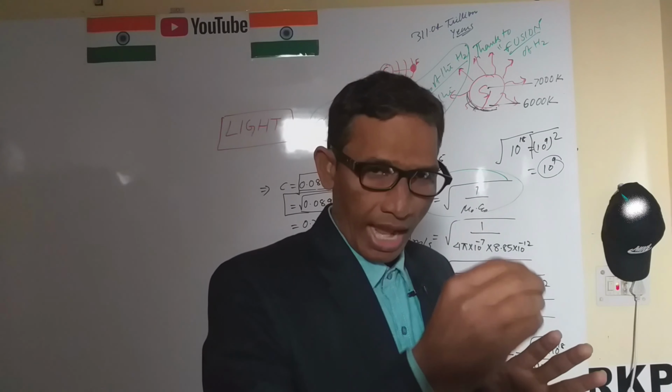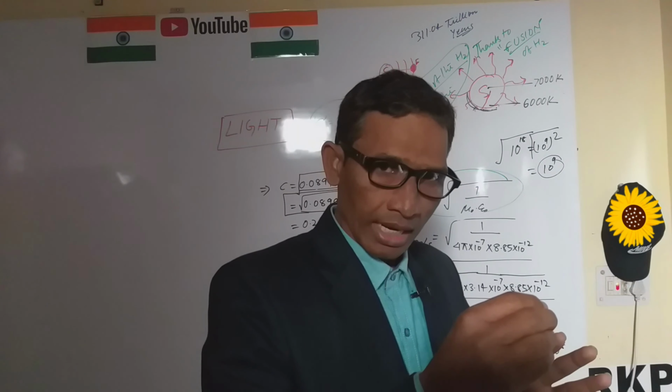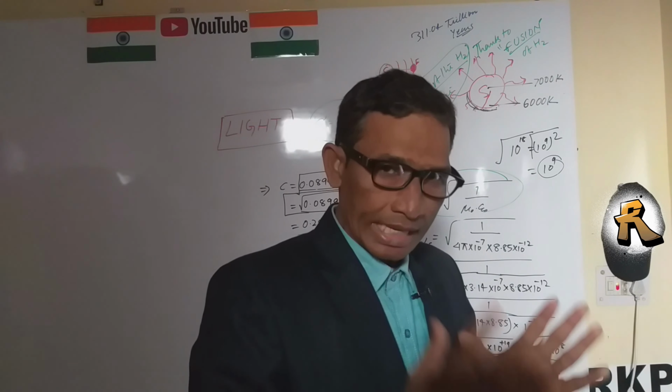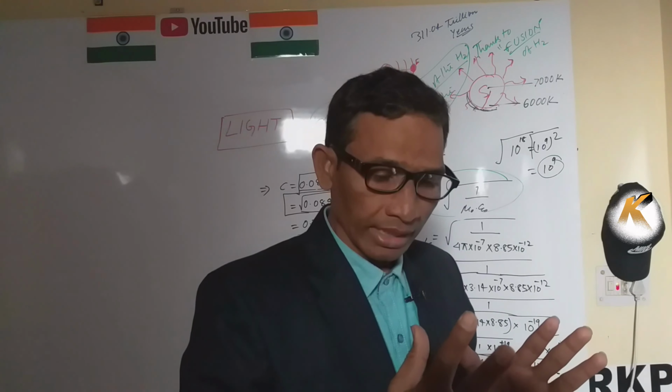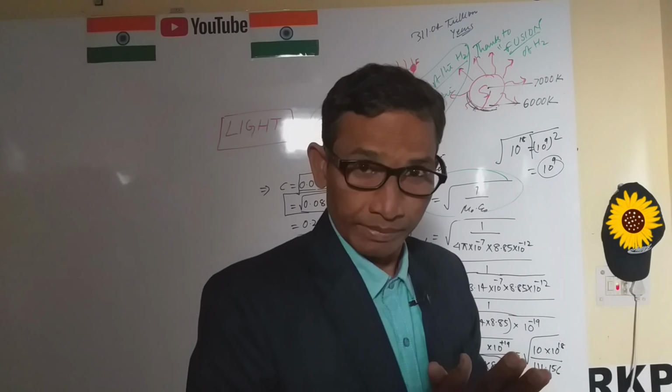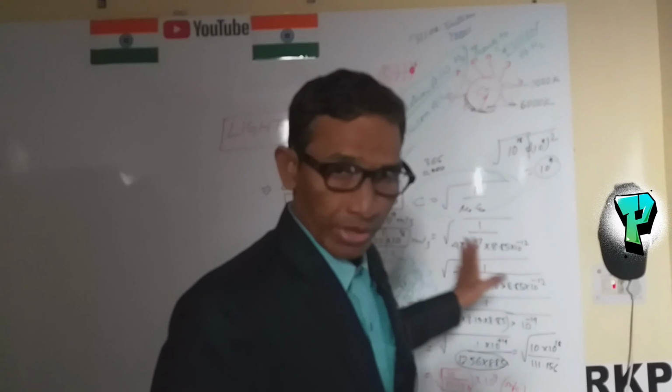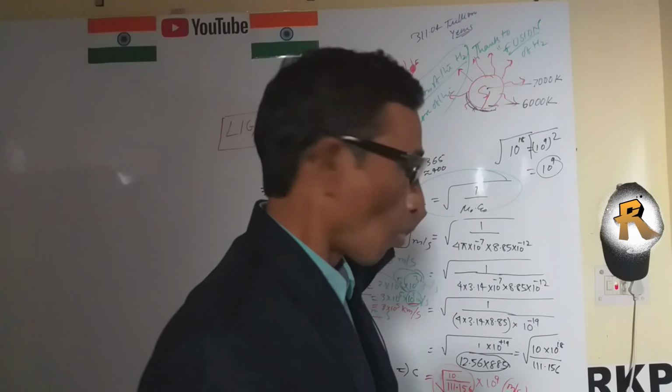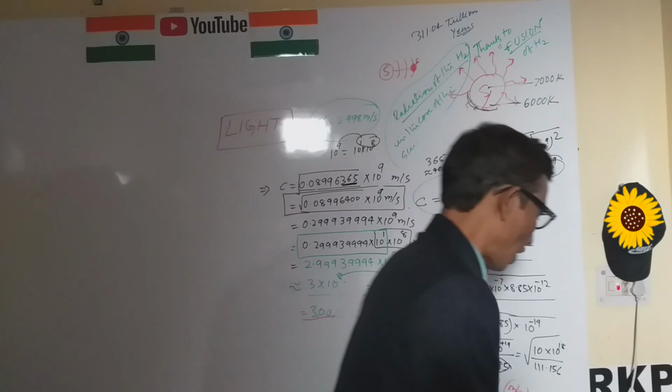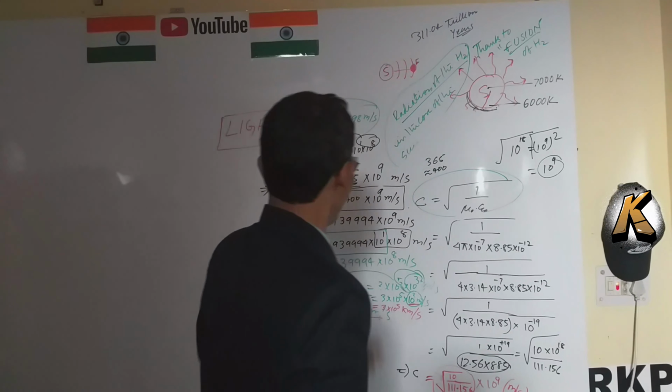So the emergent angle E and the incident angle I are equal to each other in the minimum deviation. So let's go through it. First of all, clean this one.